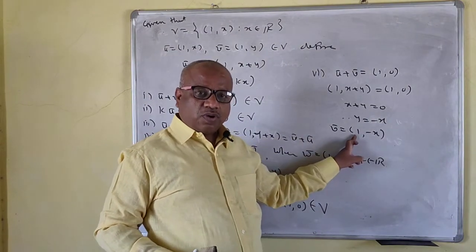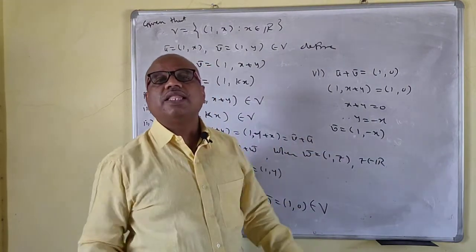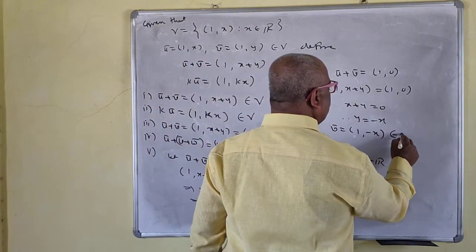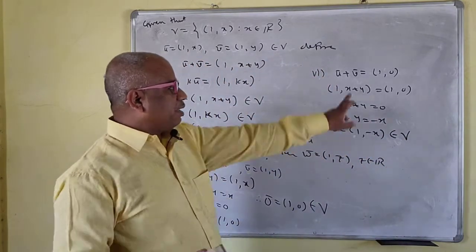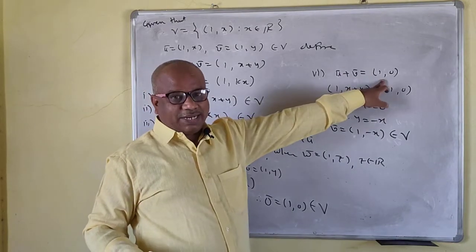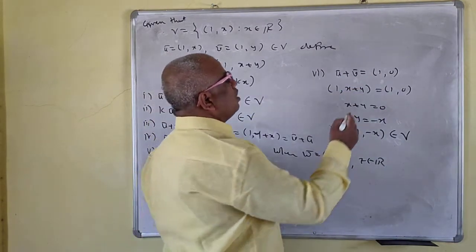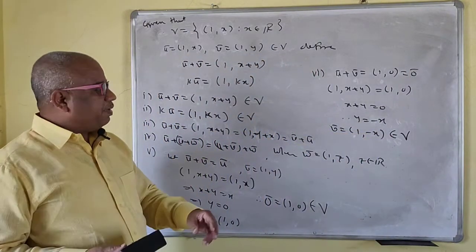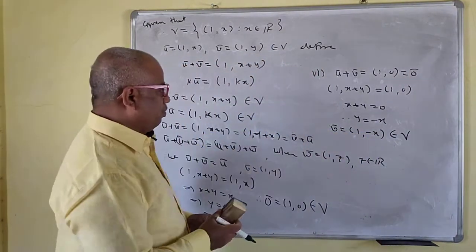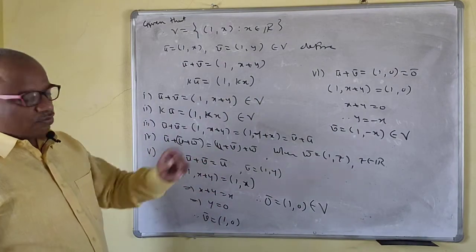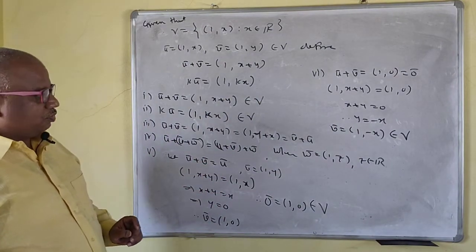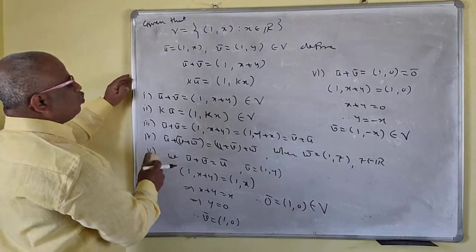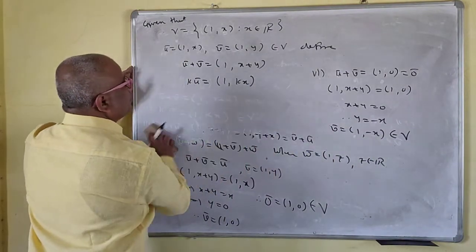The first component is 1 and the second component must be a real number. Your x is a real number, so minus x is a real number. So this belongs to V, and this is your negative element. u bar plus v bar gives the identity, 0 bar. So the negative element exists. Instead of trial and error, you can find it with the help of the equation. Your v bar is (1, minus x), and that belongs to V. You have to show that the negative element exists.